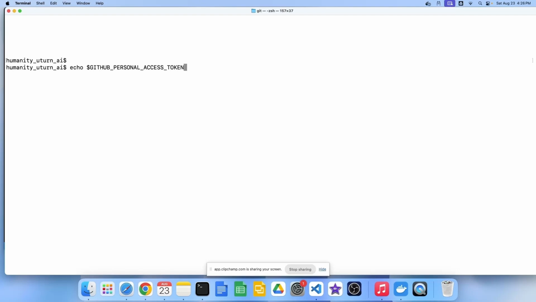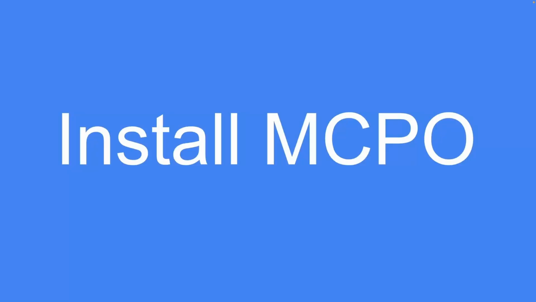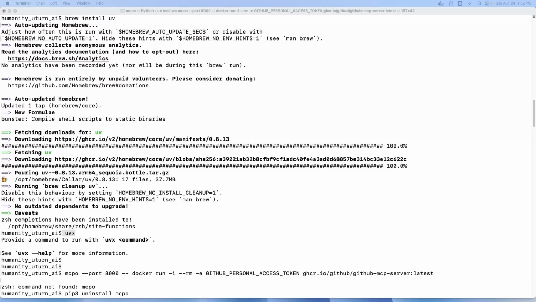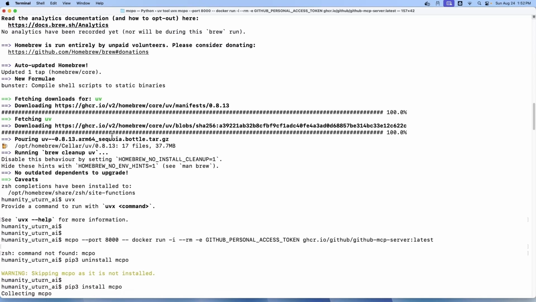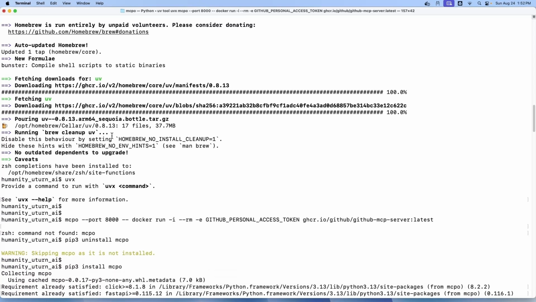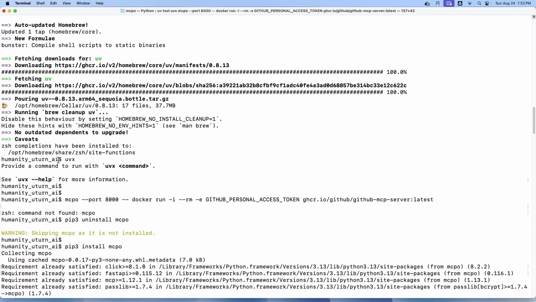It should display your PAT. Let us install MCPO Proxy Server. Brew install UV. UVX is a command line utility provided as part of UV, an extremely fast Python package and project manager written in Rust. UVX serves as a convenient alias for UV tool run. Now the UVX command works.